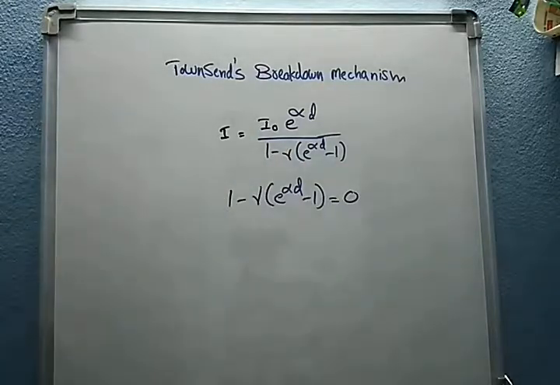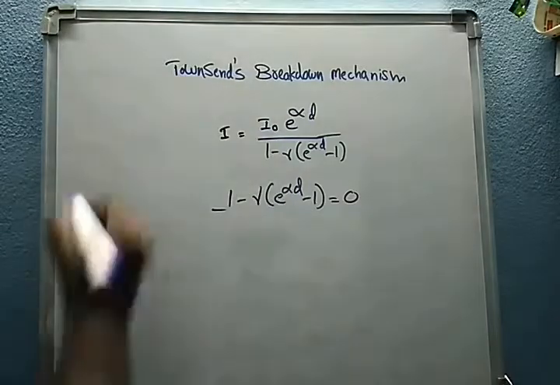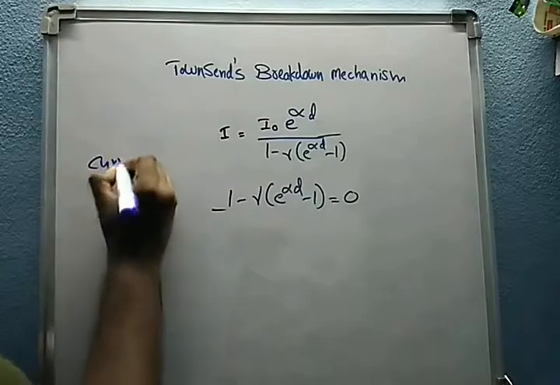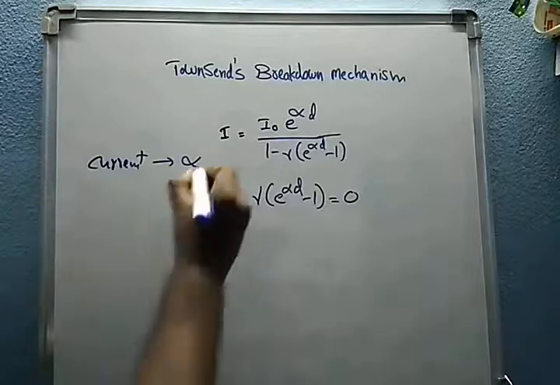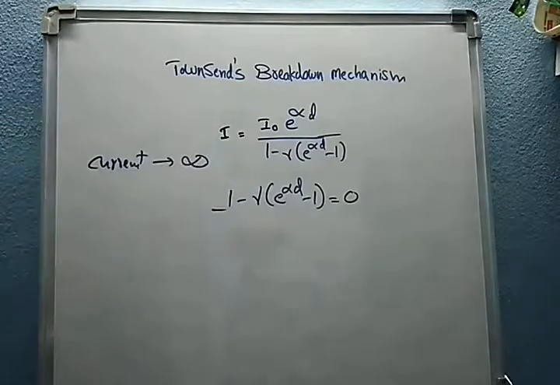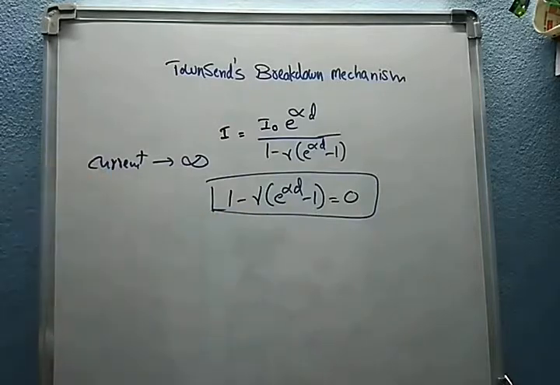So if the current goes to infinity, it comes to 1 minus gamma of e power of alpha d minus 1 equal to 0, and we can write the equation like this.